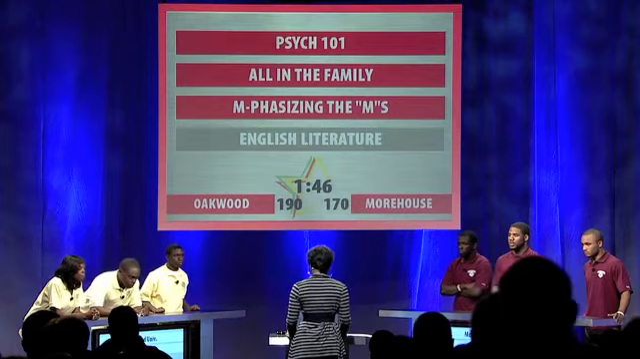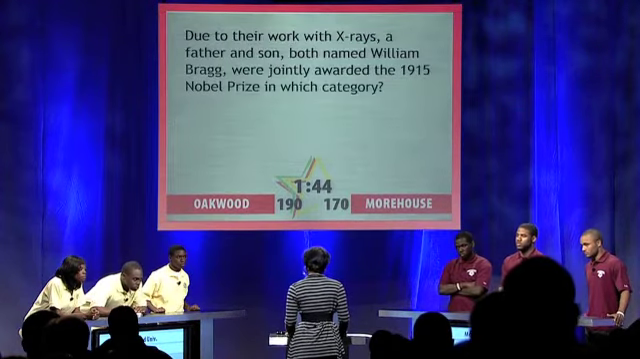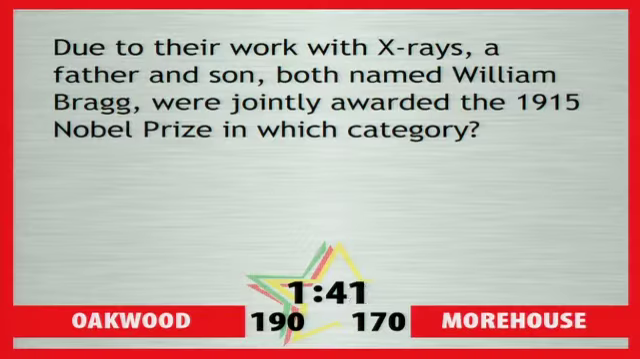Oakwood, your category: All in the Family. Due to their work with X-rays, a father and son, both named William Bragg, were jointly awarded the 1915 Nobel Prize in which category? Morehouse: Physics. That's correct, your bonus question.